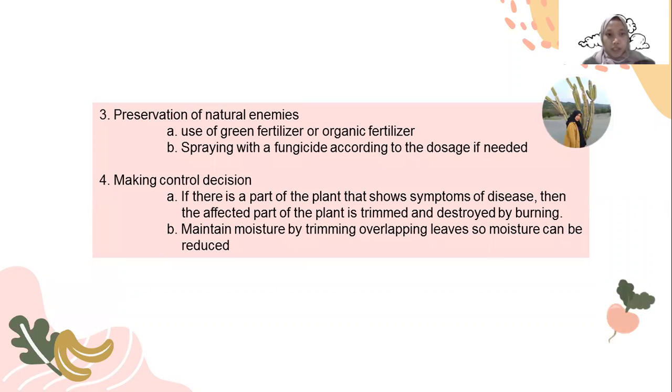Third, preservation of natural enemies. A. Use green fertilizer or organic fertilizer. B. Spraying with fungicide only if we need it. Fourth, making control decisions. A. If there is a part of the plant that shows symptoms of disease, then the affected part of the plant is trimmed and destroyed by burning. B. Maintain moisture by trimming overlapping leaves so moisture can be reduced.